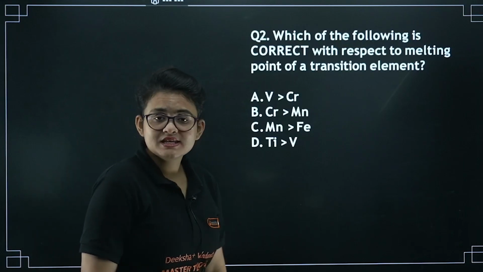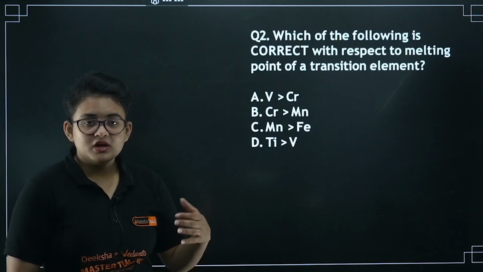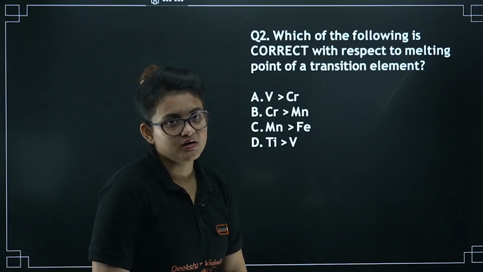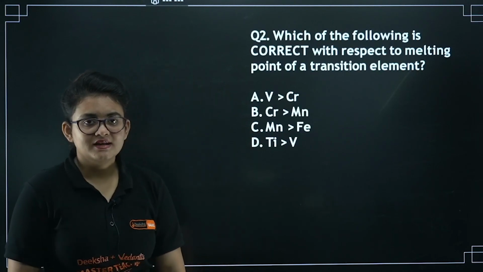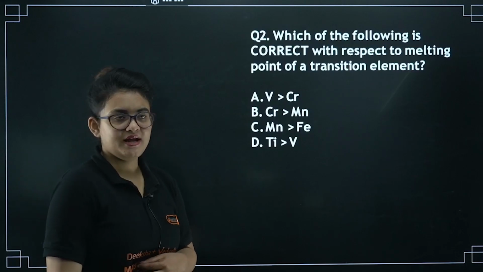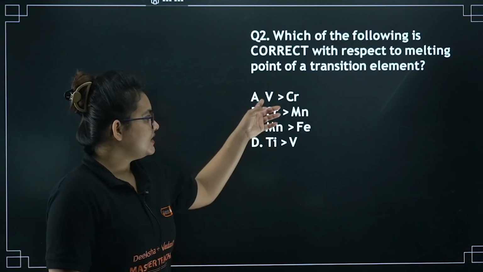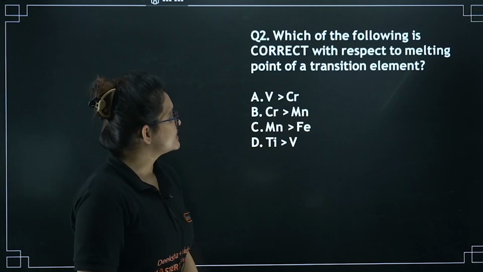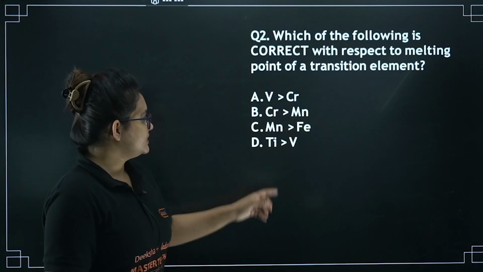So in which case do you have the maximum number of unpaired electrons? That will be the one with the maximum melting point, right? You can see vanadium and chromium. Chromium is going to be definitely high for this case, so that's gonna be the wrong one.